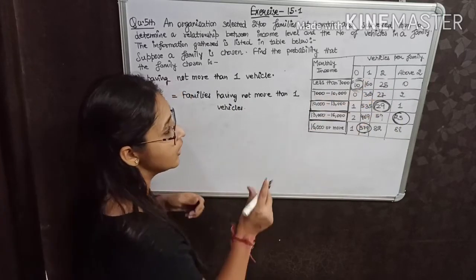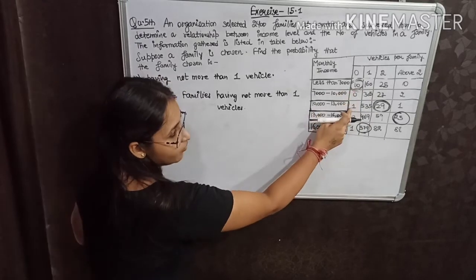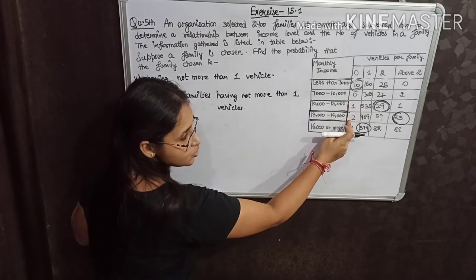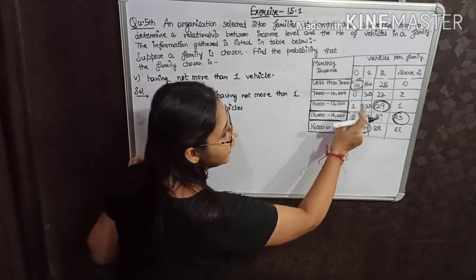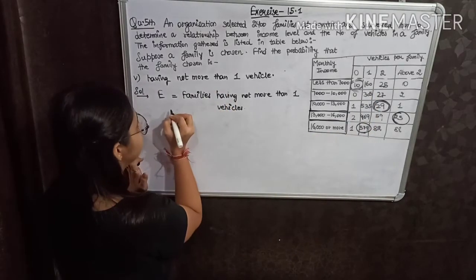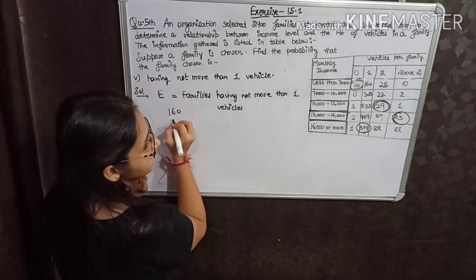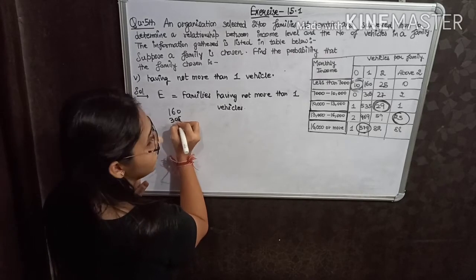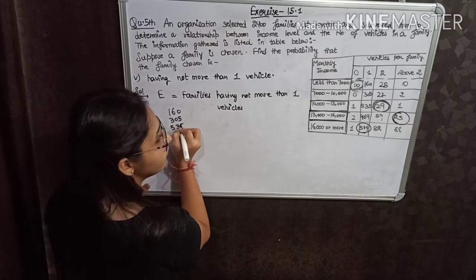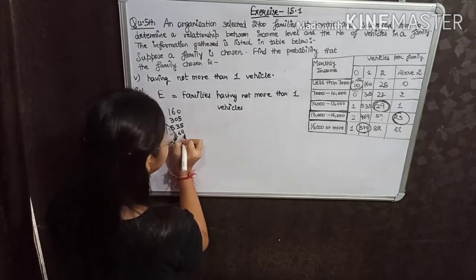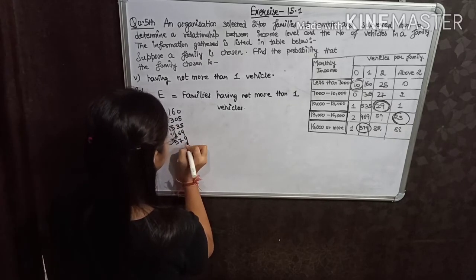So first of all, see: 10 plus 0 plus 1, 10 plus 1, 11, 11 plus 2, 13, 13 plus 1, 14, and add these 14 and then 160, then 305, then 535, then 469 and then 579.